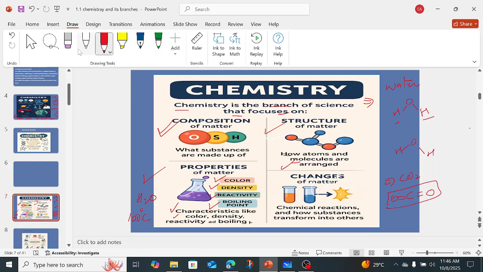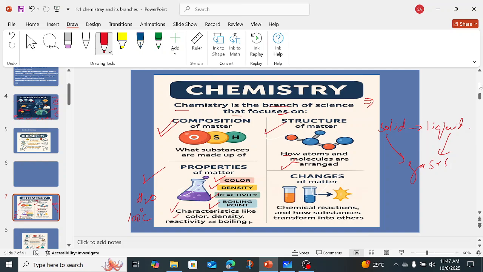Okay, the next we have is changes of matter. The changes that take place in matter, right? For example, if you have a solid, the solid changes into liquid, and liquid changes into gas. Again, the solid can directly change into gas, and gas can directly change into solid.